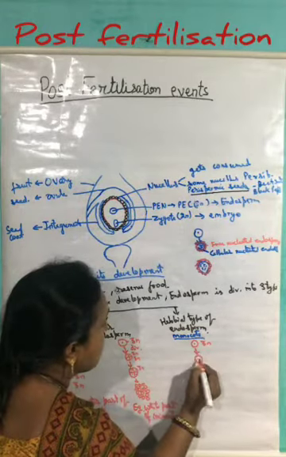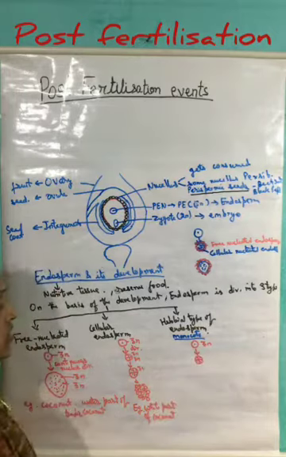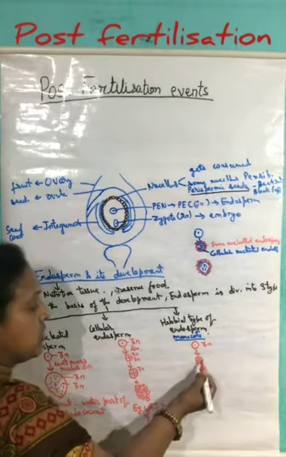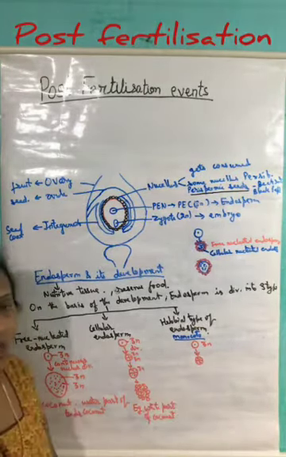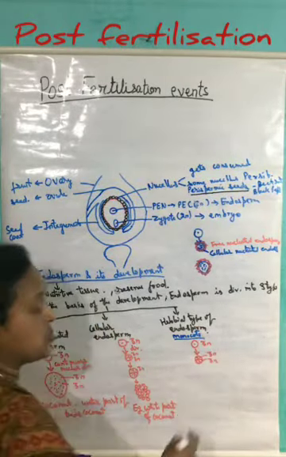As a result, the cells formed all have 3n number of chromosomes.